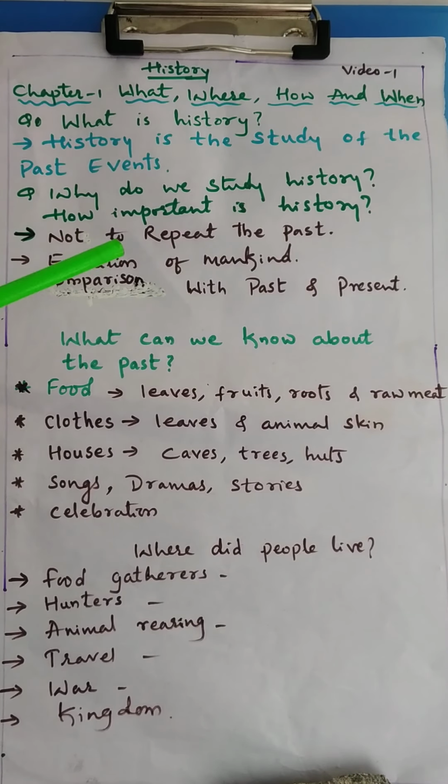Then one more important point we get from history is the evolution of human beings, or the evolution of mankind. How from ancient times till today man has grown, we learn through history. Next, one more important point of history is comparison of the past and the present. We can easily compare how the ancient civilization was, what the changes were in the medieval period, and what the lifestyle is in the modern. If you want to study all this, then one must go to history.